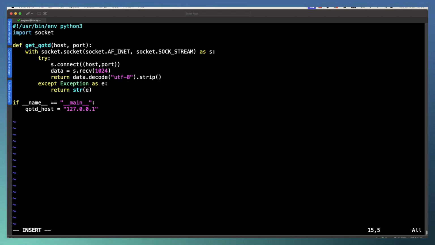We can then go through and put our quote of the day port. So these are the parameters we must pass through to our own function. And I'm just putting this as port 17. So the same as we used when we were connecting with Netcat.